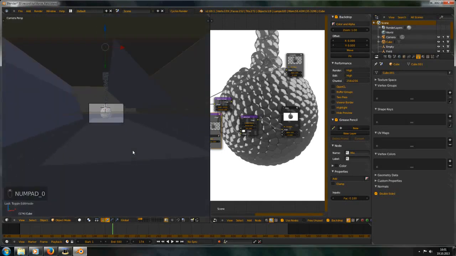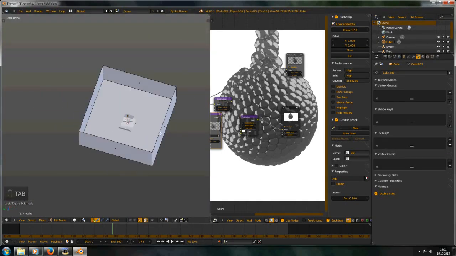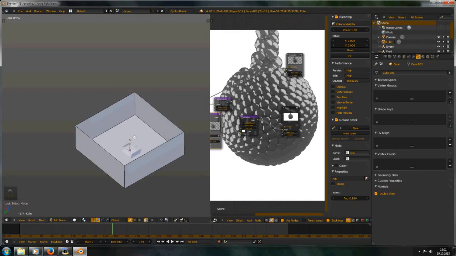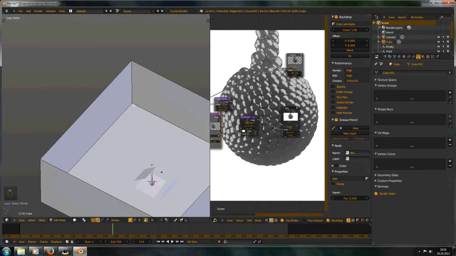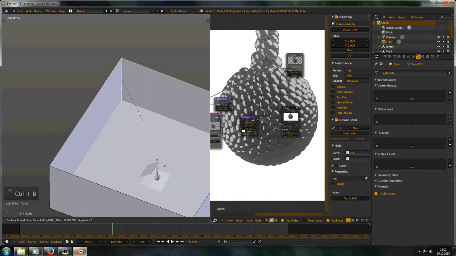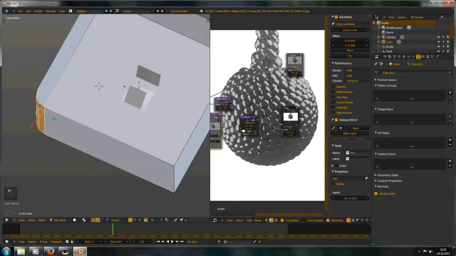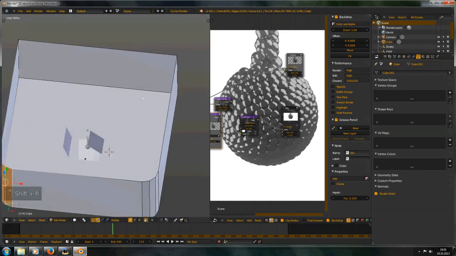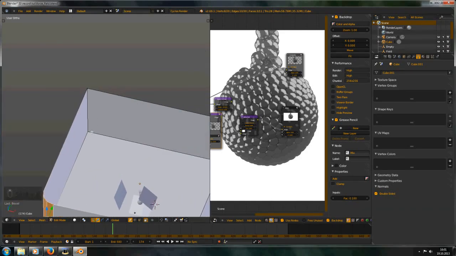and we can add a little bit of a bevel to these corners. This is Control P and mouse wheel, and select this and press Shift and R. This will repeat the last command.